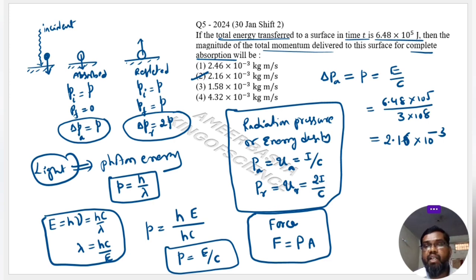This is a very important topic. Generally questions will be asked in the JEE, even JEE Advanced and NEET examinations. They will frame a question from this topic. I hope it is clear.